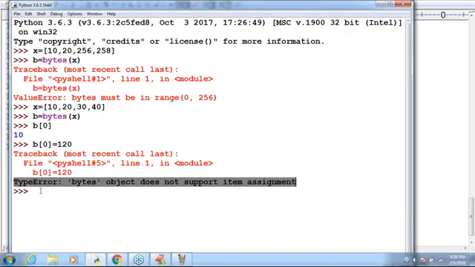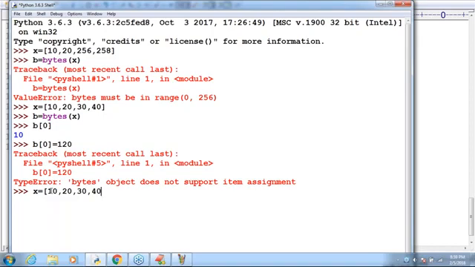Here, observe that. x is equal to 10, 20, 30, 40, I'm taking. Very simple, sir. b is equal to, earlier, which function did I use to create bytes? The bytes function. But now which function do I require to use? Byte array. Instead of bytes, I'm using bytearray. b equals bytearray of x. Okay, that's all.